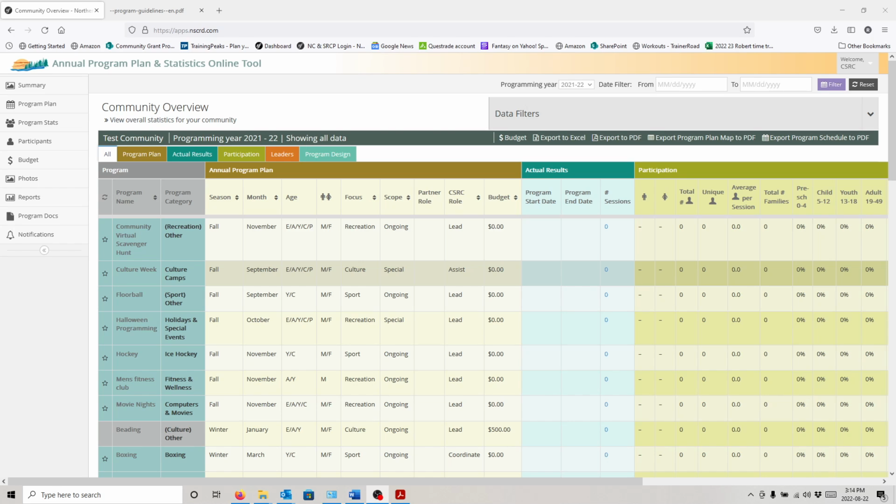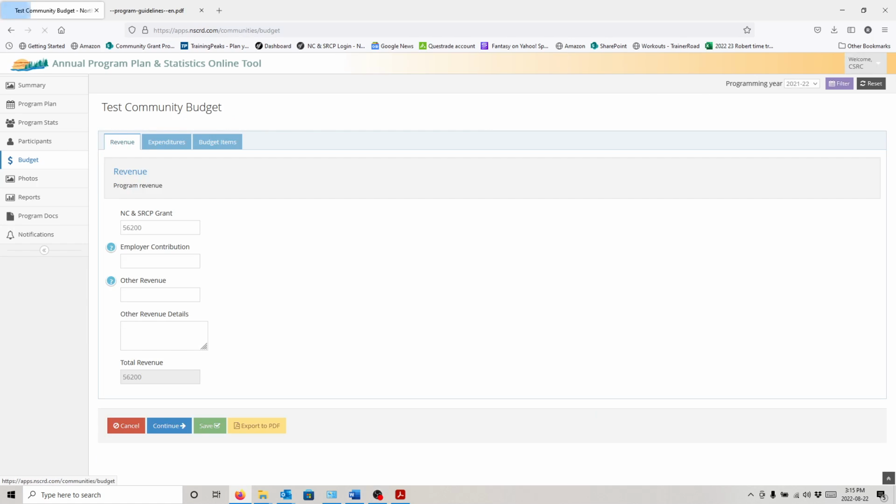Okay, so just like everything else on the app, when it comes time to budgeting, you're going to see on the left-hand side here, it's pretty easy. Just click on budget. I will add, you cannot put out your full budget for an annual program plan year without your annual program plan being completed. If you need help completing your annual program plan, go back to webinar number 2 and we'll talk about it. However, this part cannot be done without it complete, and you'll see why in a bit.